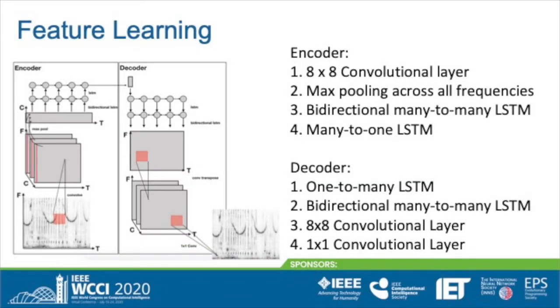Our neural network consists of two main parts, an encoder and a decoder. The encoder takes a spectrogram snippet as an input and outputs a single embedding vector that captures the features for the entire snippet. The decoder takes an embedding vector as an input and aims to reconstruct the entire snippet. In other words, the embedding vector should capture all information necessary to reconstruct a dolphin signal.